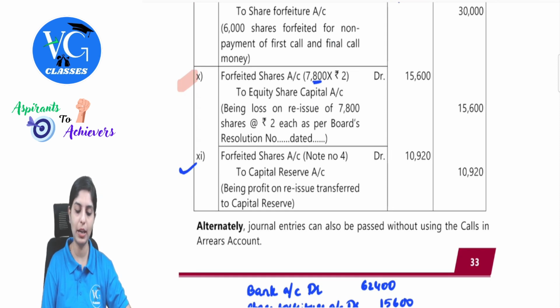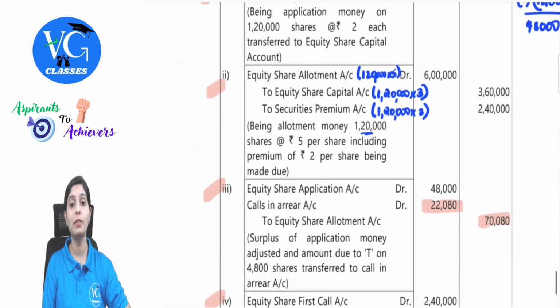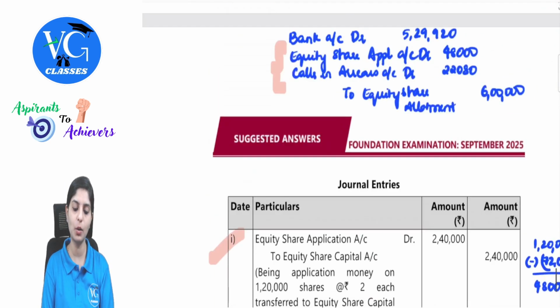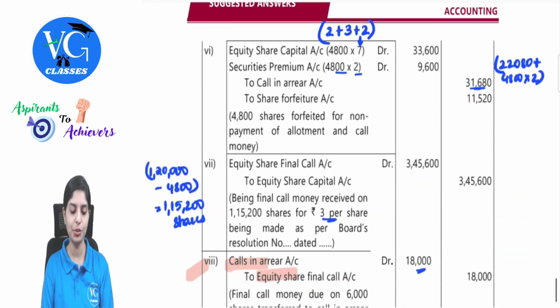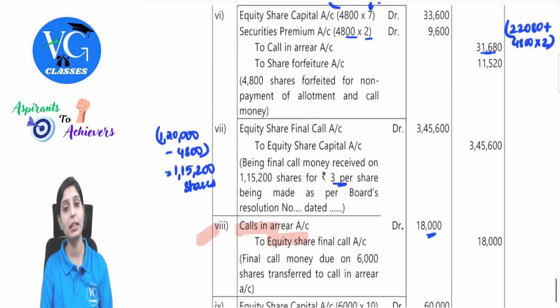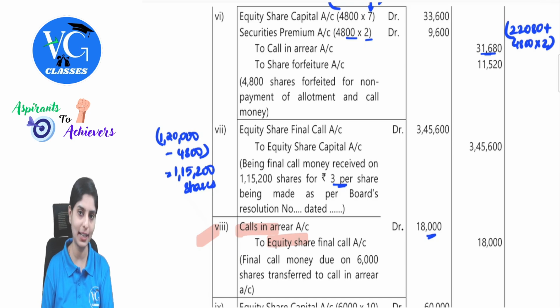Forfeited shares account debit to capital reserve. So if you observe, this was one good question which definitely requires practice before you see it in the final paper. There is one similar question like this in your study material. Make sure you practice all of them in order to not miss. Where students can go wrong mostly here is that, before making the final call, they might completely miss out on passing the forfeiture entry. This is again a new set of question being framed. So this becomes a must to do for practice before you appear for your respective attempts, guys.